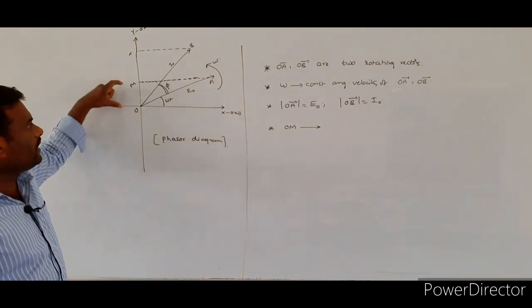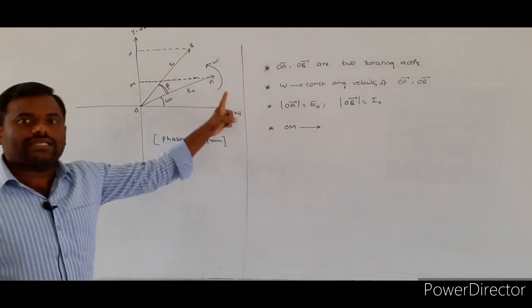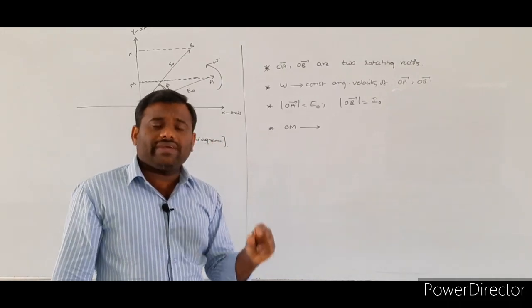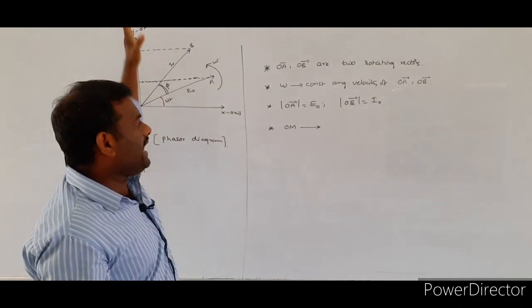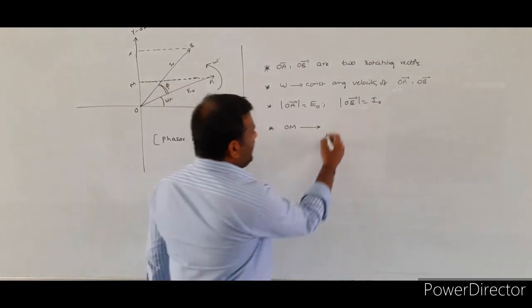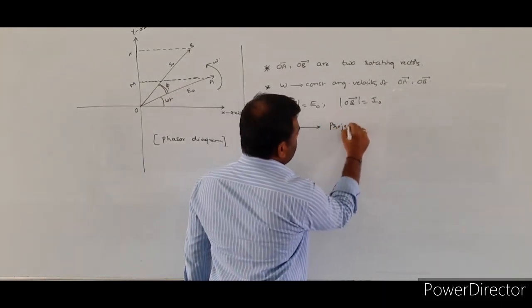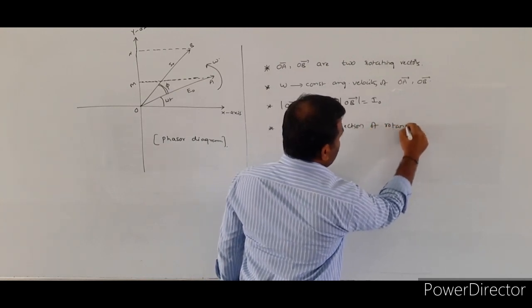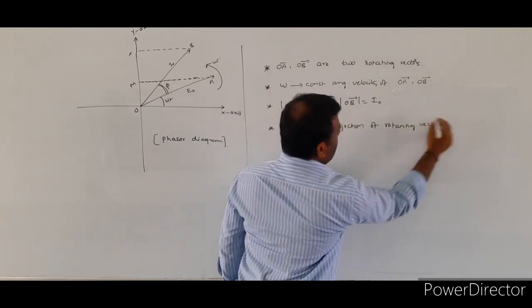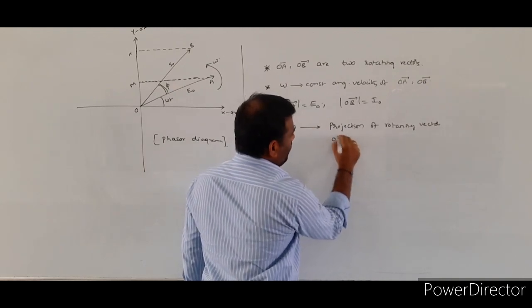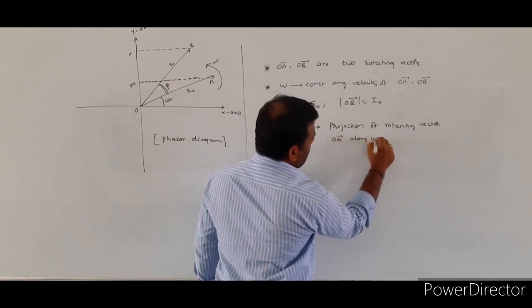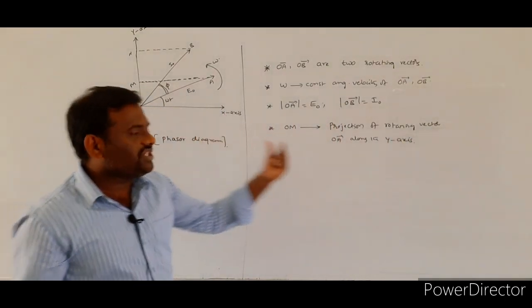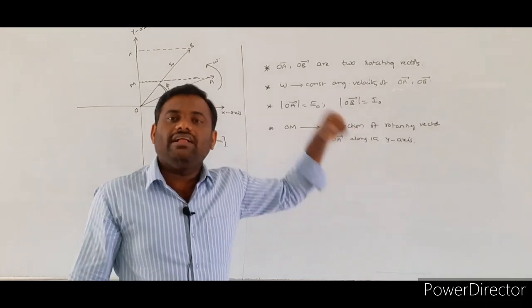From the diagram, OM indicates the projection of the rotating vector OA bar along the y-axis. This projection only we call a phasor.